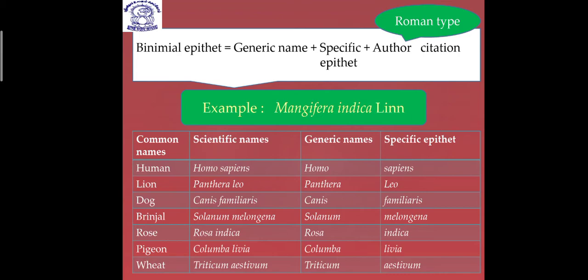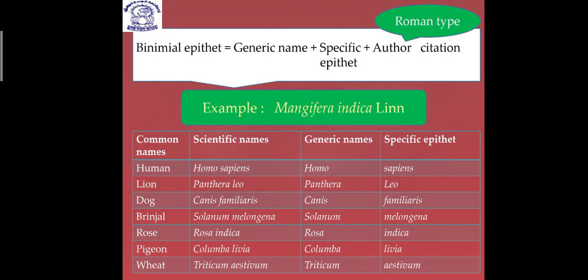Now let's see the given examples of some of the common names. Homo sapiens is the scientific name of human, where Homo is the genus name and sapiens is the specific epithet. In the same way, for lion it is Panthera leo. Panthera is the genus, leo is the specific epithet. Dog is Canis familiaris.